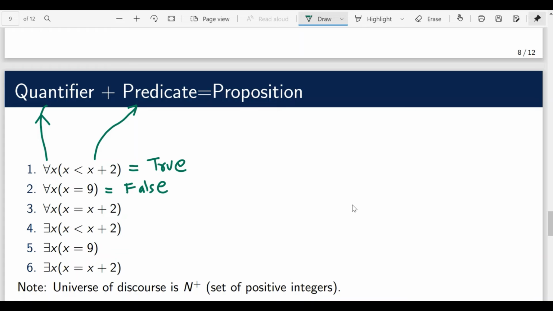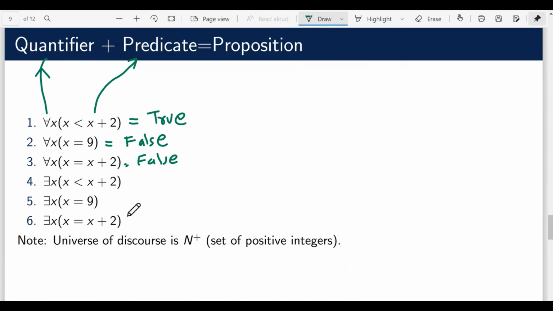Similarly, for all x, x is equal to x plus 2. This is also false. So these three statements were corresponding to universal quantification. Now consider the next three statements. Again, the predicates are the same, but instead of universal quantification, now we are using existential quantification.